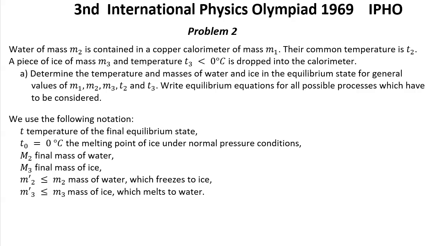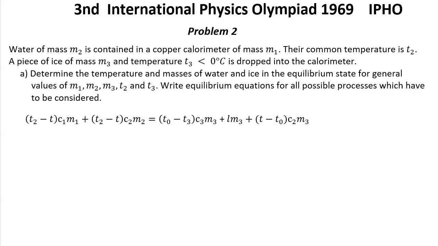And also we have the possibility when the final temperature equals T0 and part of it became ice and the other is water.